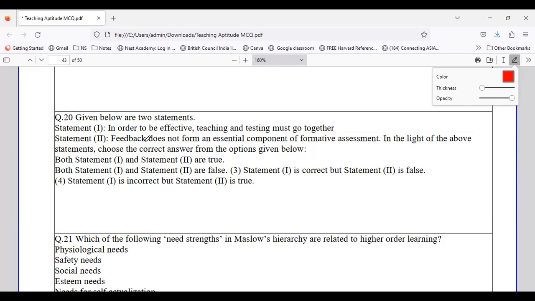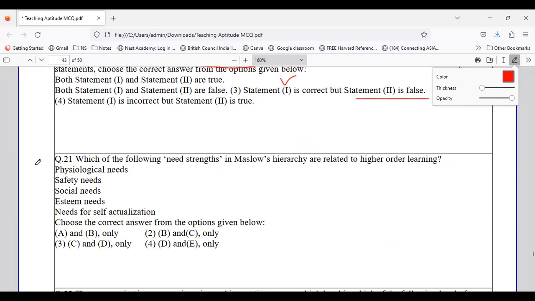So yes, if you look at both the statements, in order to be effective, teaching and learning must be together. Yes, very true. But it is saying that feedback does not form a component of formative assessment. In fact, in all the assessment, feedback plays an important role. So statement 1 is correct and statement 2 is false. So that is the right answer. Statement 1 is correct, but 2 is false. That is option number 3.